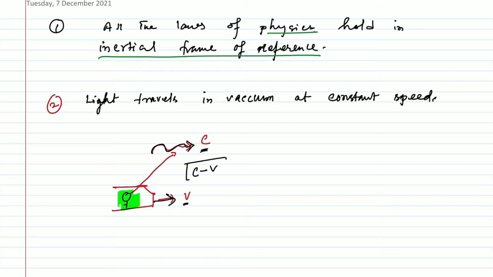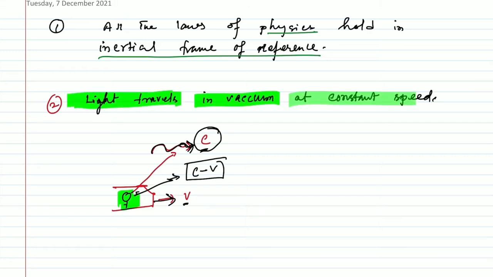In that case, for this person inside the spaceship, the speed of light should be c minus v, but he will observe it as c, because the postulate of the special theory of relativity says that light travels in vacuum at constant speed. It doesn't matter whether you are traveling or at rest, the speed of light in vacuum is always constant.